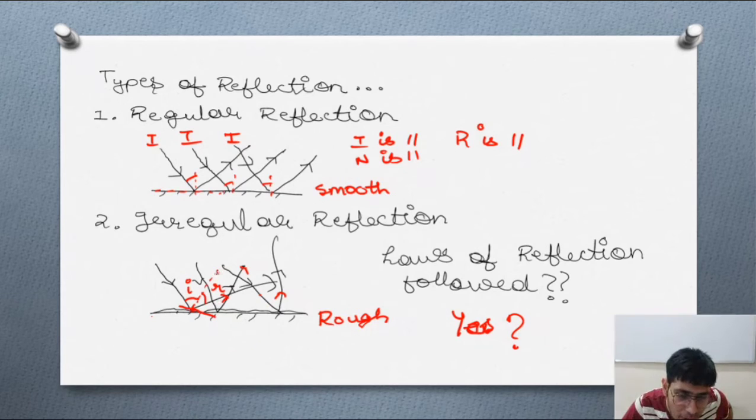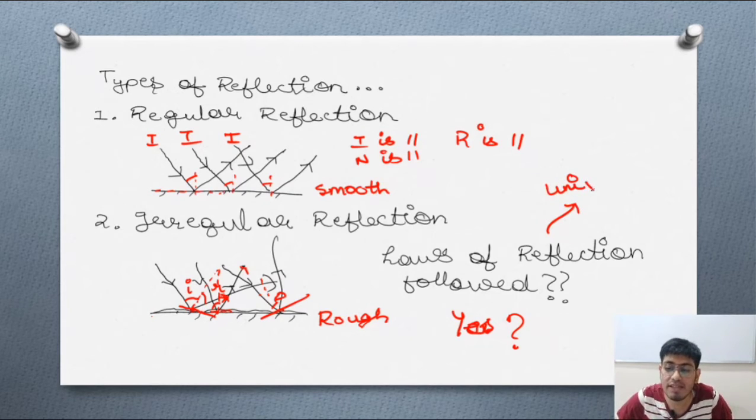In the second case, what will happen? Now this is the striking surface, the principal axis is something like this, and this is the normal to the surface. Here also, this is the incident ray, this is the reflected ray, and the angles are equal. Now here, this is the surface, the normal to it is like this, this is the incident ray, and this is the reflected ray. So there will be variations in the path of the reflected ray, but the laws of reflection are always followed, and that's why we call the laws of reflection the universal law.